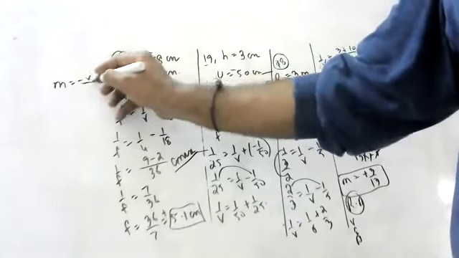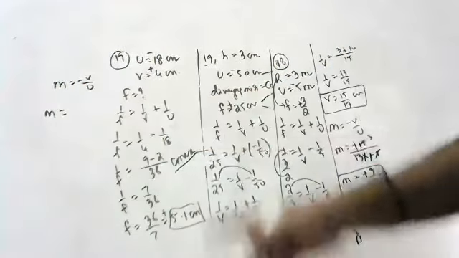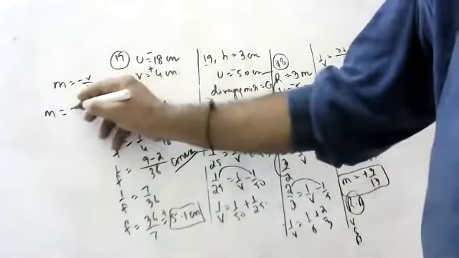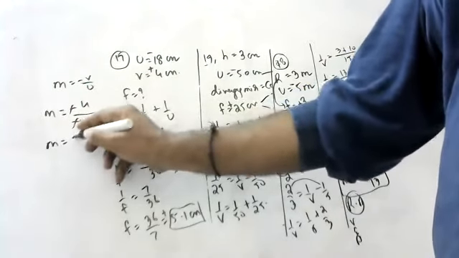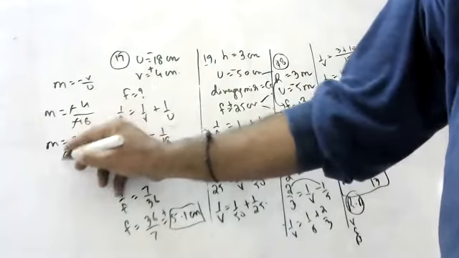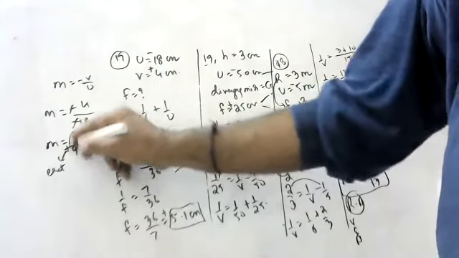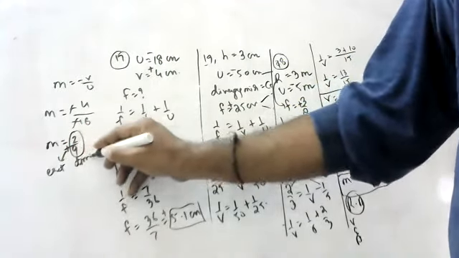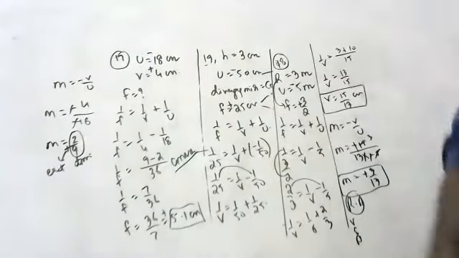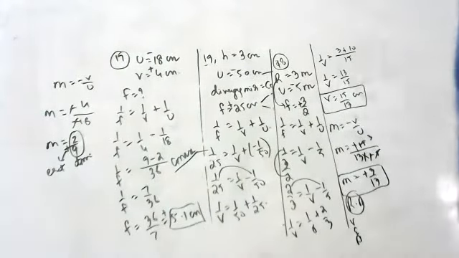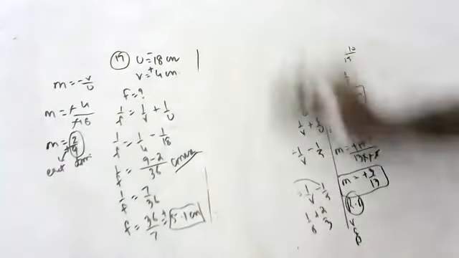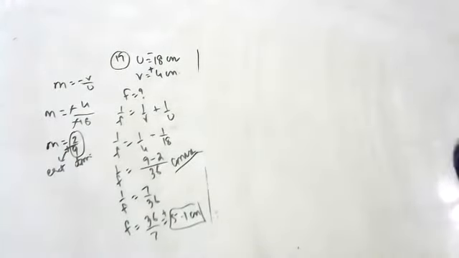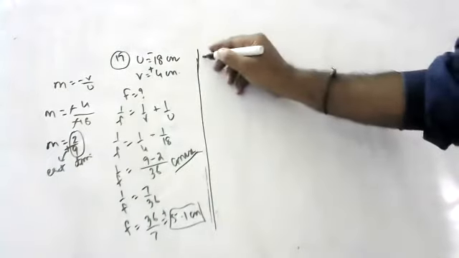Magnification is equal to minus V by U. V is how much, children? V is minus 4 by minus 18. This cancels. Magnification is 2 by 9. Plus indicates it is erect. 2 by 9 indicates it is diminished. Erect and diminished images you will get in convex mirror only. In concave mirror you will get erect and magnified images, but in convex mirror only you will get erect and diminished images. Please try to concentrate.